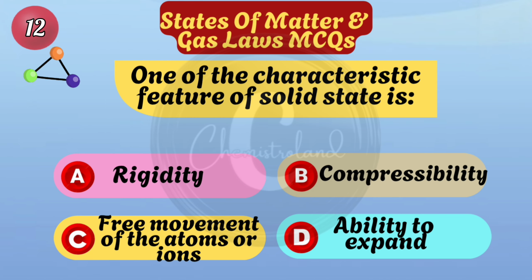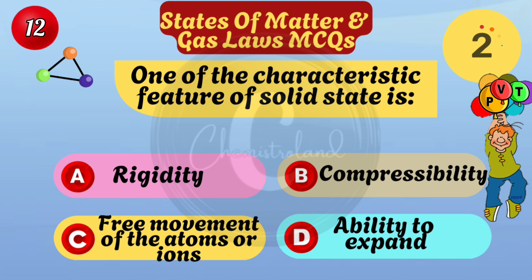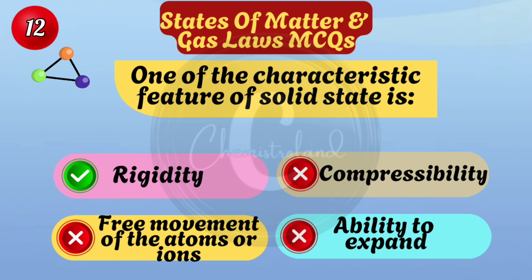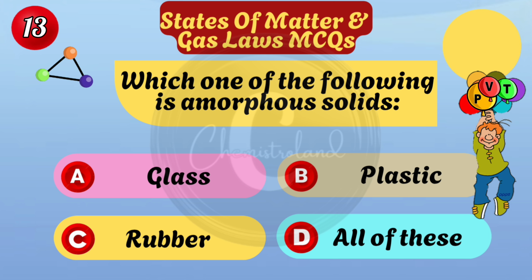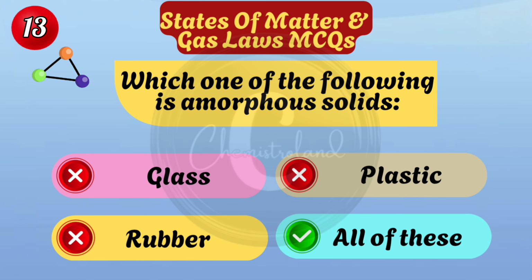One of the characteristic features of the solid state is rigidity. Which one of the following is amorphous solids? Option D, all of these.